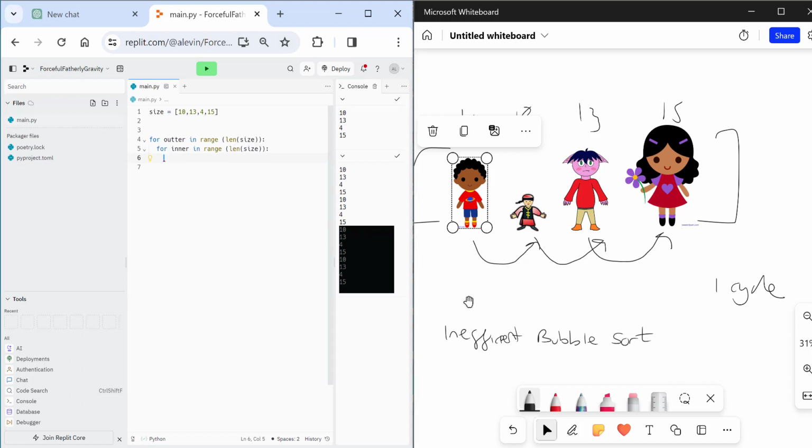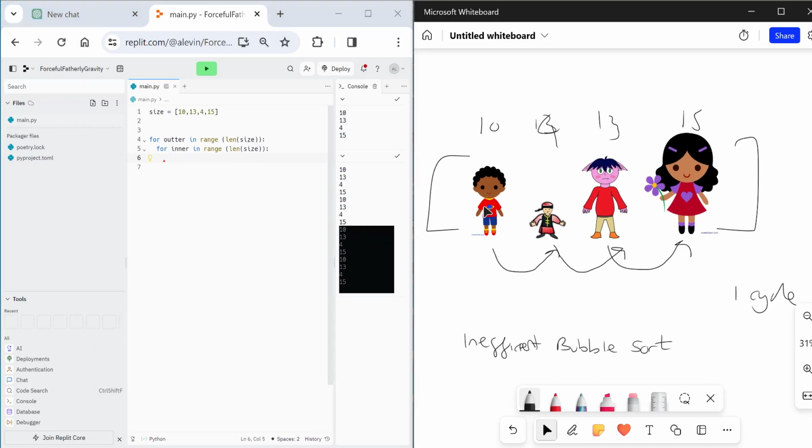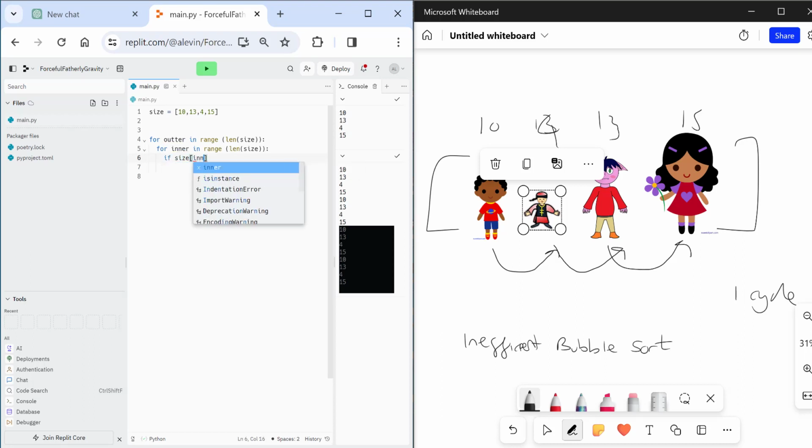But we're not done. I want code which will check this person against this person to see who's bigger. What can we use in code to say, is this person bigger than this person? If you want to give it a go yourself first, pause the video. Well, you would use an if. So if size inner.